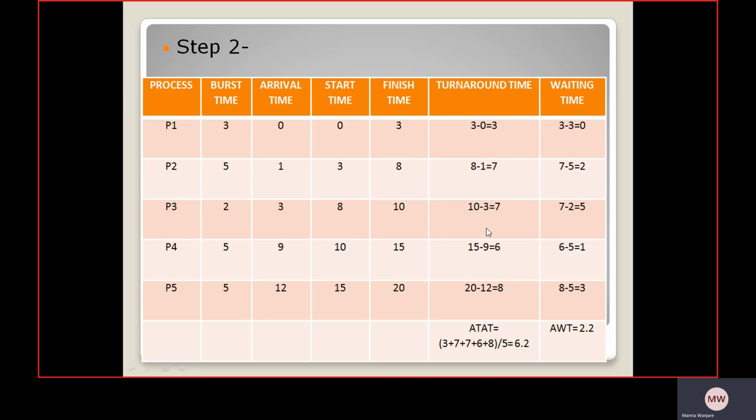Now whenever you complete the turnaround time and waiting time for all processes, after that you calculate average turnaround time, that is the average of all turnaround time values: 3 plus 7 plus 7 plus 6 plus 8 divided by 5, as 5 processes are there, that comes 6.2. And the average waiting time is 0 plus 2 plus 5 plus 1 plus 3 divided by 5, that comes 2.2.